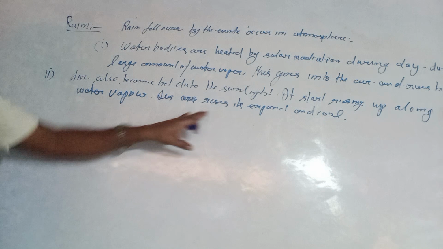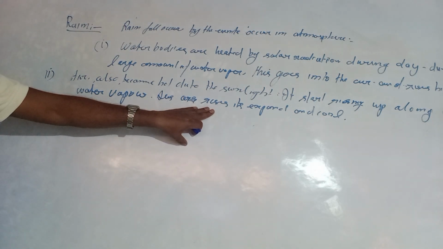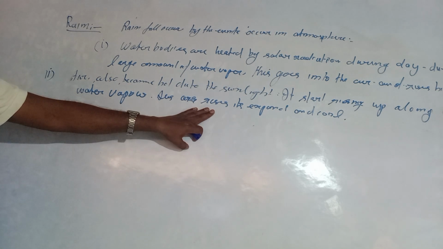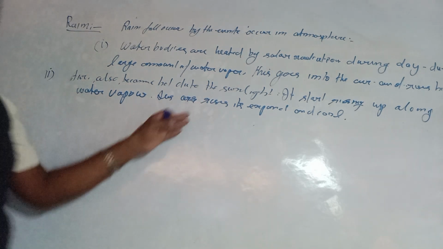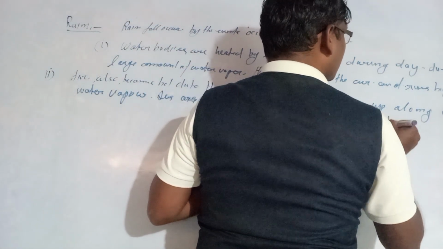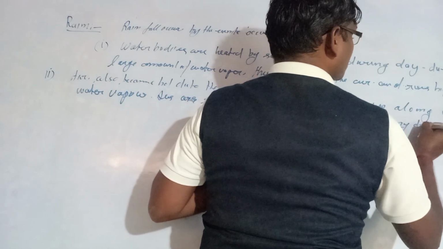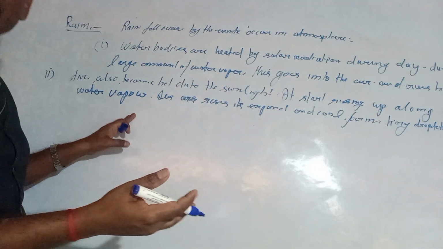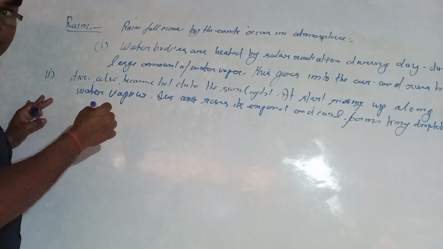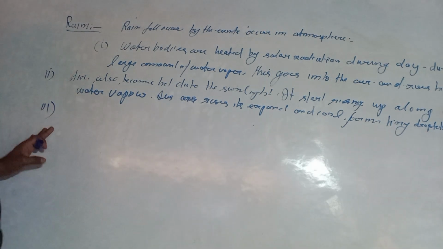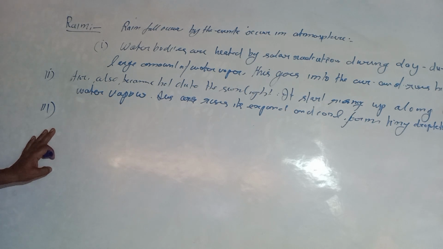As you know, after expanding and cooling, what happens? The cooling causes the water vapor in the air to condense in the form of tiny droplets. By means of this, the water vapor also creates rains.